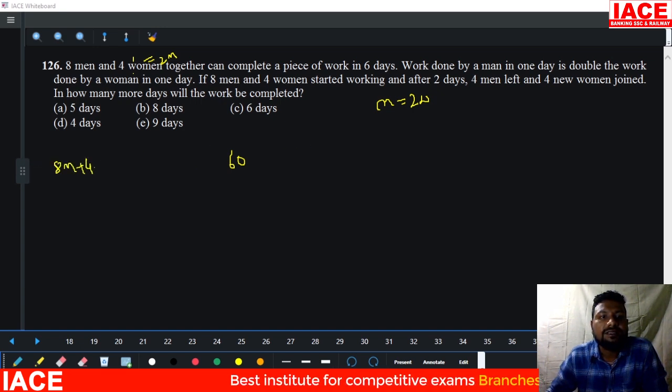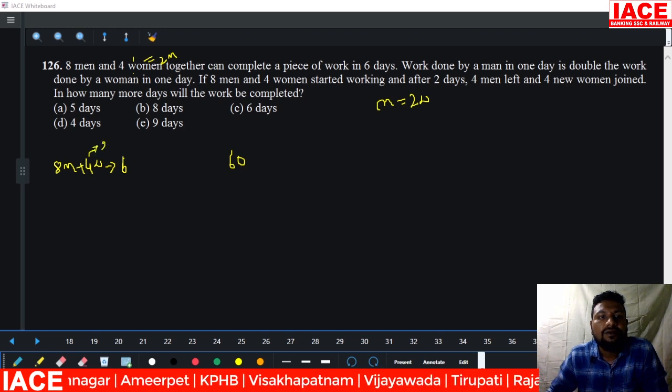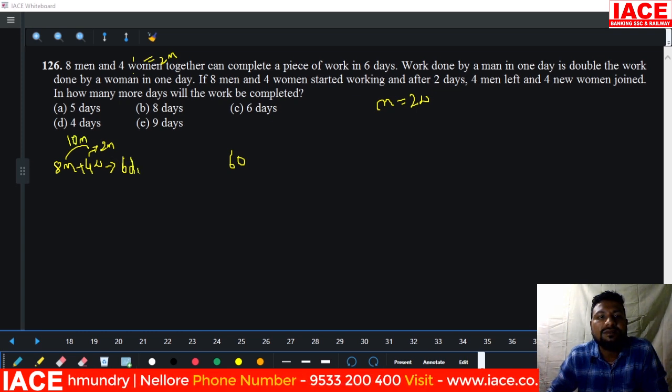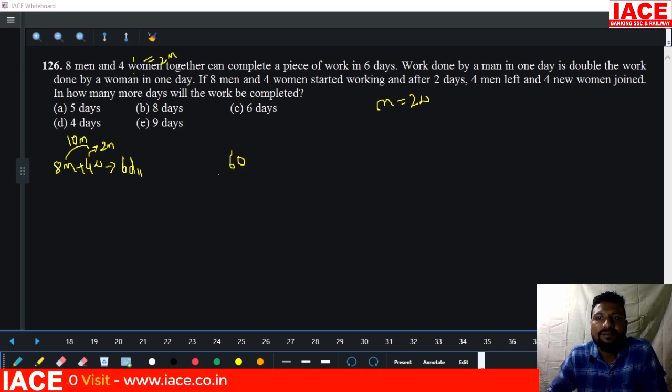8 men plus 4 women complete a work in how many days? 6 days. Okay, these 4 women we can convert into 2 men. Then 2 men plus 8 men, how many men is that? 10 men. 10 men complete a work in 6 days, which means the total work you can take as 60 units. Okay, 10 into 6.